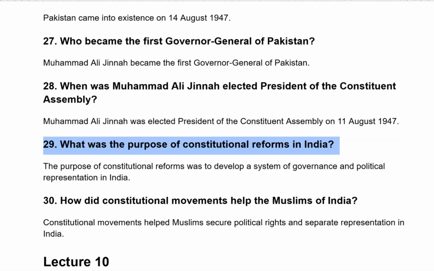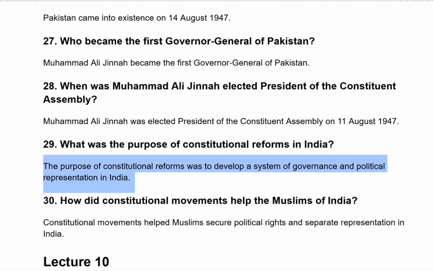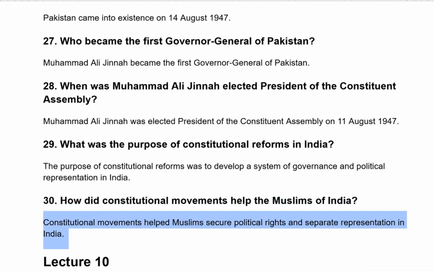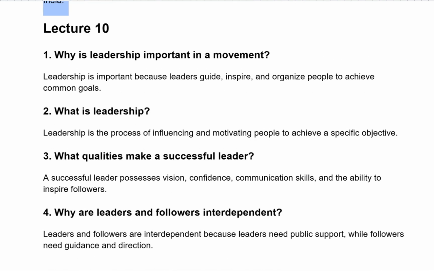What was the purpose of constitutional reforms in India? The purpose of constitutional reforms was to develop a system of governance and political representation in India. How did constitutional movements help the Muslims of India? Constitutional movements helped Muslims secure political rights and separate representation in India.